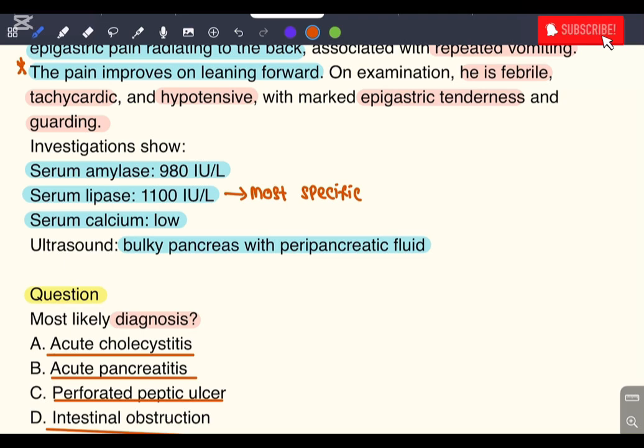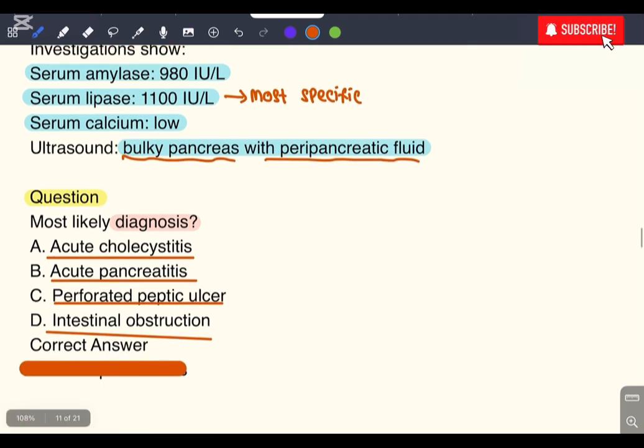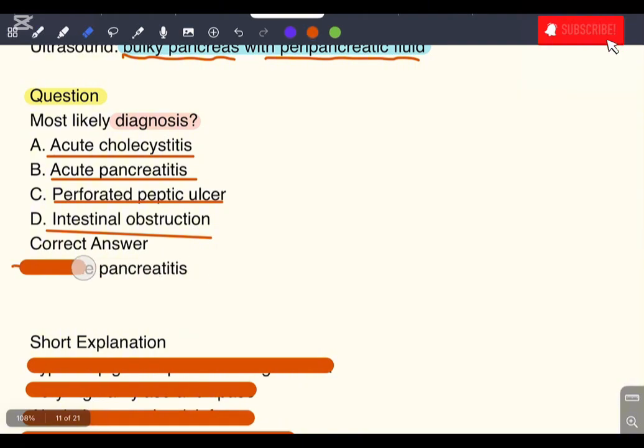Serum calcium is also low because the pancreatic enzyme, specifically lipase, digests lipid into fatty acids, and these fatty acids bind calcium in a process called saponification. So calcium becomes low in the serum, and the bulky pancreas with peri-pancreatic fluid is shown on the ultrasound. So the most likely diagnosis is acute pancreatitis.